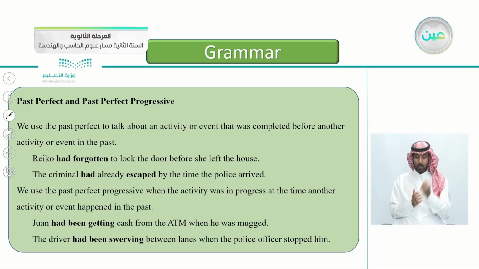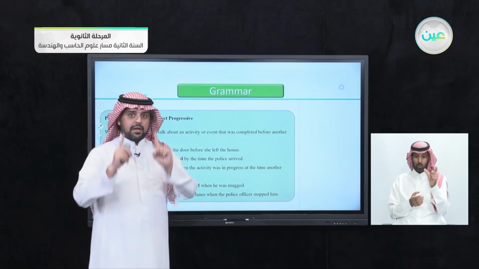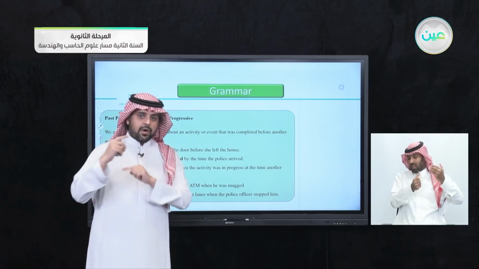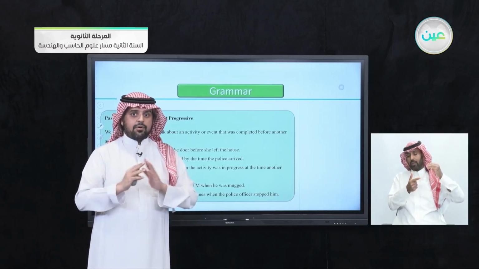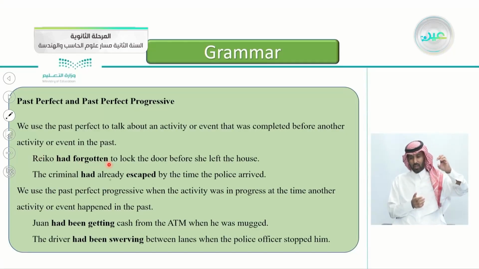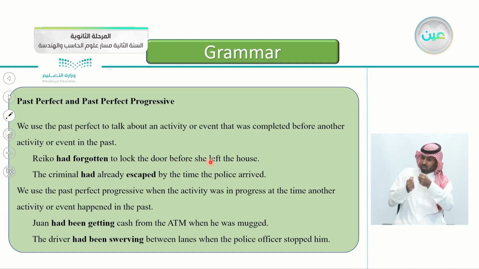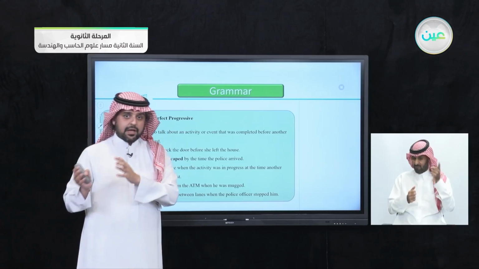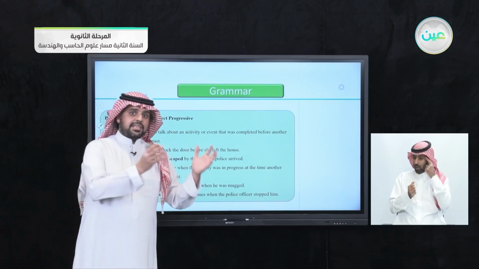So the past perfect and the past perfect progressive. Let's read it together. We use the past perfect to talk about an activity or event that was completed before another activity or event in the past. So to say it in other words, we have two events in the past. One happened after another. They are both completed. They are both finished. For example, Rico had forgotten to lock the door before she left the house.